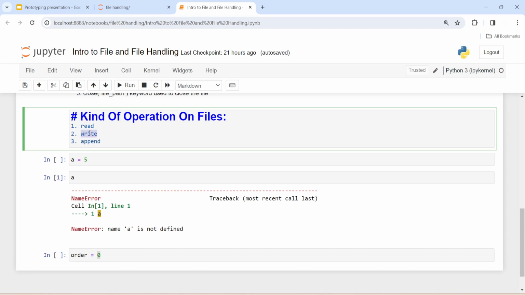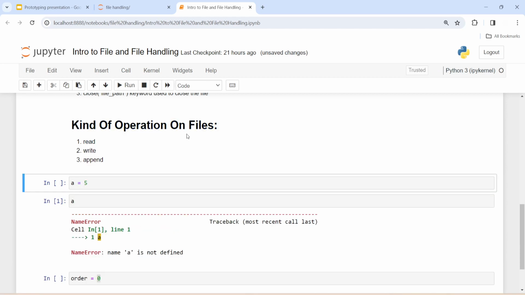So there is a difference between write and append. In write, it erases all data and writes new data in the file. In append, it does not erase the old data; it appends the new content in the file. These are the kinds of operations we can perform on a file.